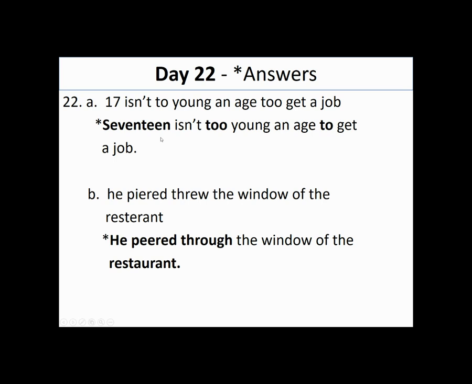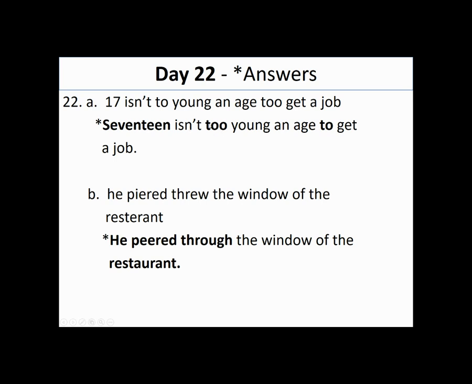The rule for this is, however, let's say you're writing an essay, for instance. However you write the word 17, whether it's a number or the word, make sure to do that consistently throughout your paper or whatever it is you're writing. So either one is correct. Just make sure you stick with that throughout the paper. You don't want to be flip-flopping back and forth between them. So just choose one way to do it and do it that way.